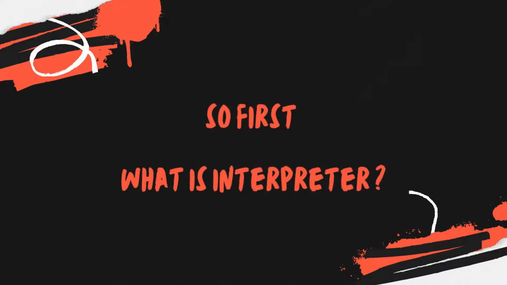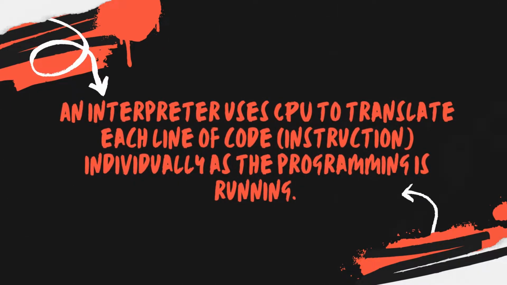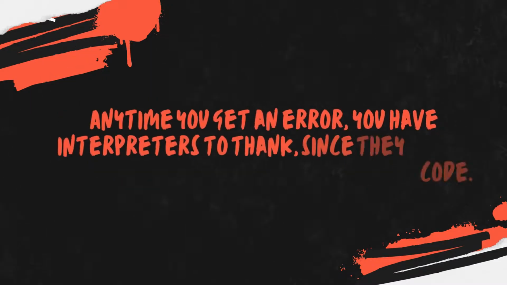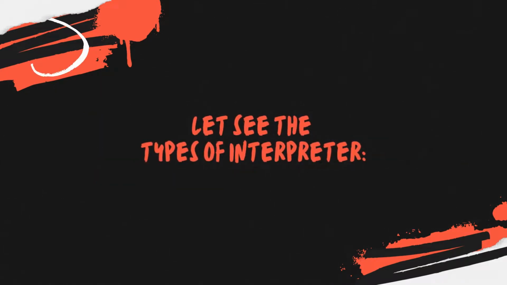So first, what is an interpreter? An interpreter uses the CPU to translate each line of code or instructions individually as the program is running. Anytime you get an error, you have the interpreter to thank, since it is what reads and notifies you of the faulty code. Let's see the types of interpreters.